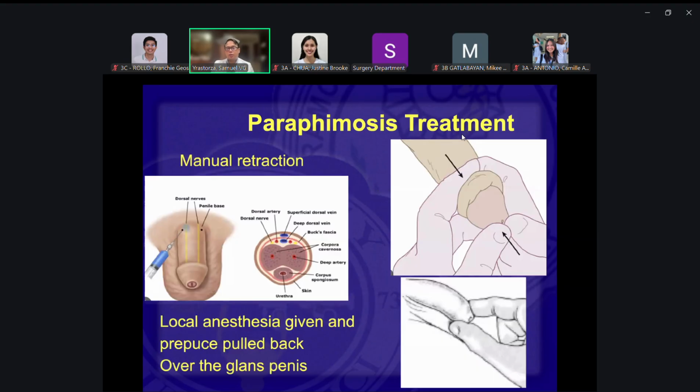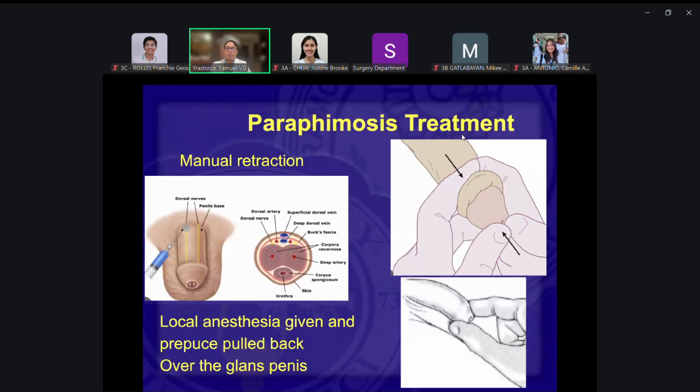Okay. So this is what you can do at the ER or in the community, if you really do not have a urologist there. Put in the nerve block, give the anesthesia, and then try to pull the prepuce back over the glans penis. As long as you have adequate anesthesia, you can do this.